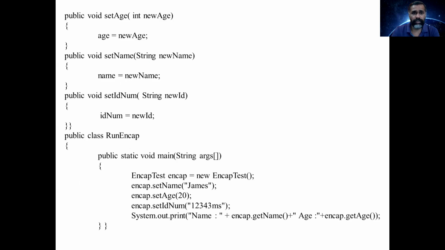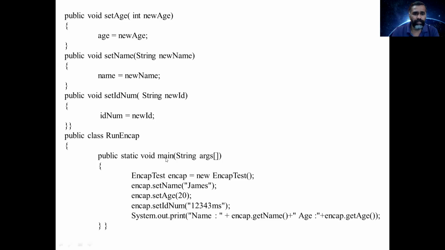And to assign a value to these variables, we have set methods: setAge, setName, setIDNumber. Through these methods, we are assigning values to the variables. So we cannot directly access the variable and we cannot directly give a value to the variables. Using the get method and set method, we can give the value and get the value.